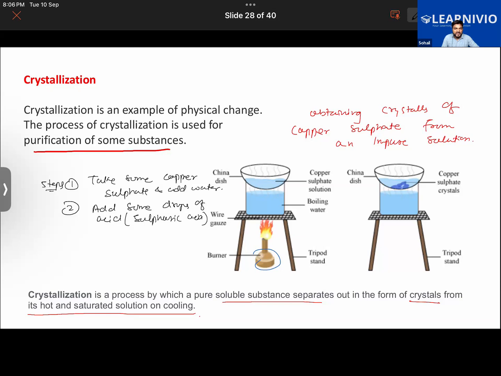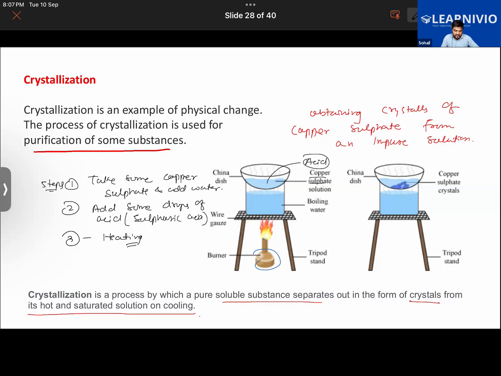Now we are going to heat the given solution for some time. So step number three involves heating the given solution. Also note down here that this copper sulfate is not being directly heated, but it has been placed over boiling water. Note down how it is being heated. It is not directly put over the burner. This copper sulfate, which also contains some sulfuric acid, is being put over this boiling water. Got this so far, Razan, or not? Please let me know. Yes.